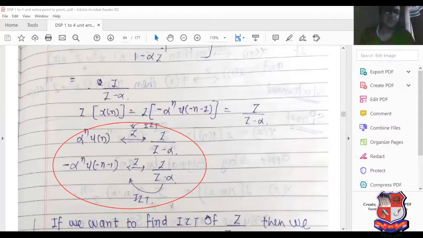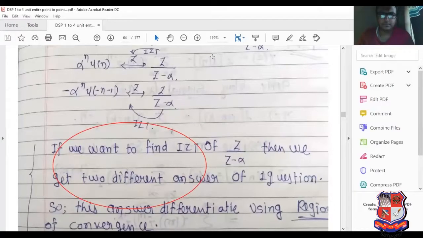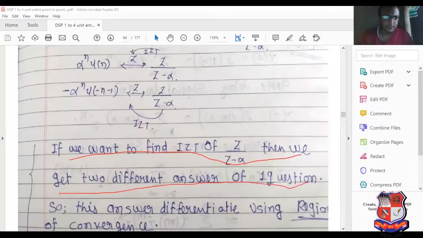Now this is the z transform, where u of n is converted into z. But if you want to find the inverse transform, read my statement very carefully. If you want to find the inverse transform of z upon z minus alpha, then we get two different answers.